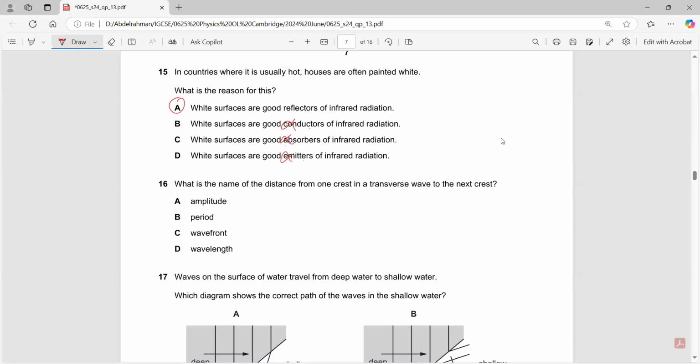What is the name of the distance from one crest to the next crest? It is the wavelength.